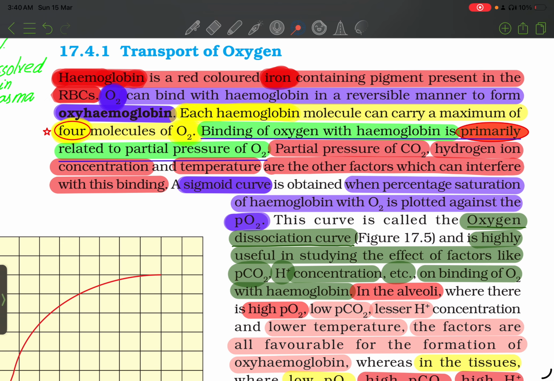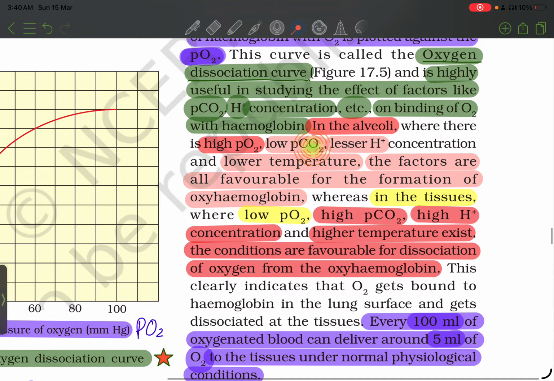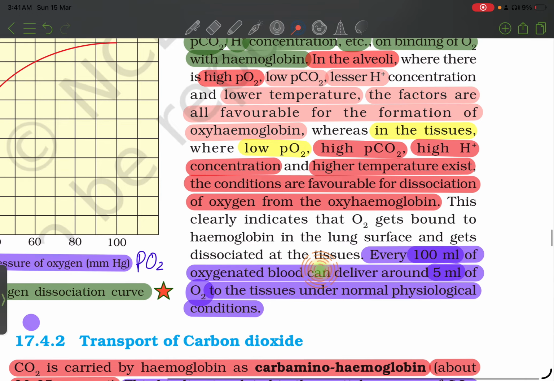In the alveoli, where there is high partial pressure of O2, low partial pressure of CO2, lesser hydrogen ion concentration, and lower temperature, the factors are all favorable for the formation of oxyhemoglobin. Whereas in the tissue, where low partial pressure of O2 and high partial pressure of CO2, high hydrogen ion concentration, and higher temperature exist, the conditions are favorable for dissociation of oxygen from oxyhemoglobin. This clearly indicates that oxygen gets bound to hemoglobin in the lung surface and gets dissociated at the tissue. Every 100 milliliter of oxygenated blood can deliver about 5 milliliter of O2 to the tissue under normal physiological condition.